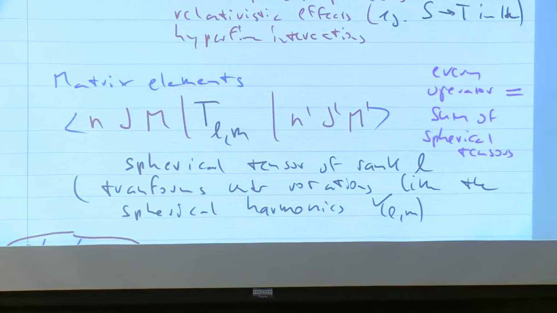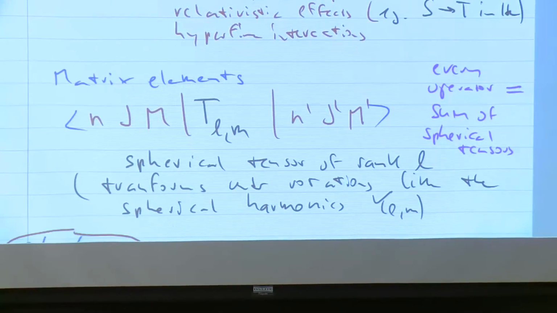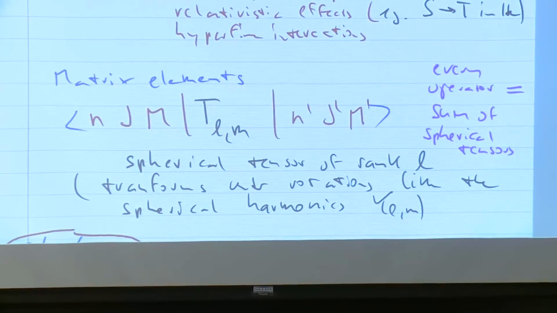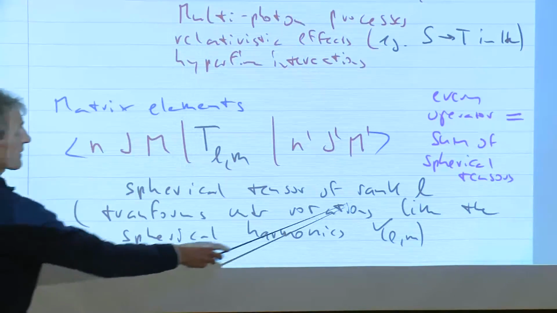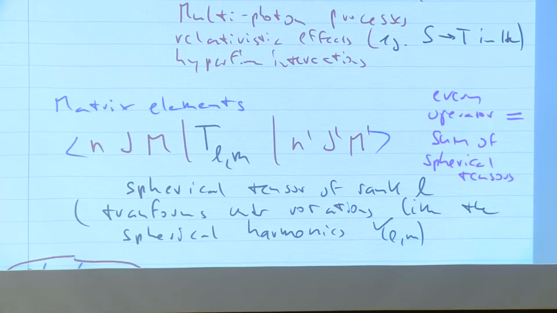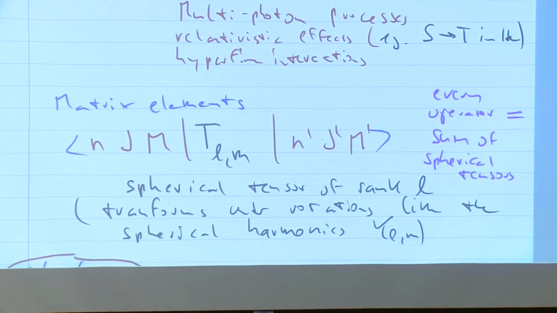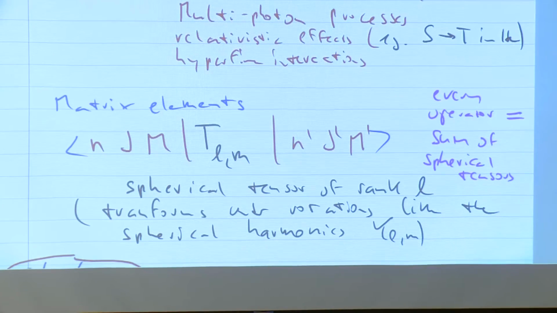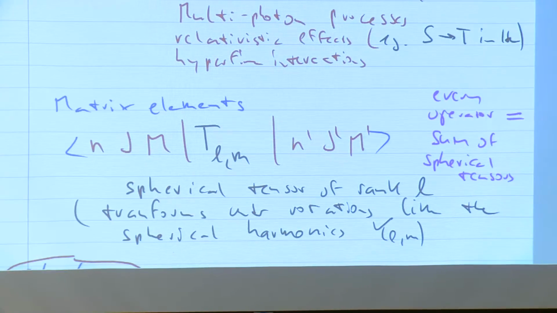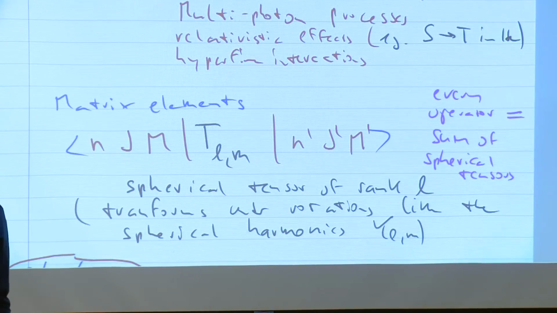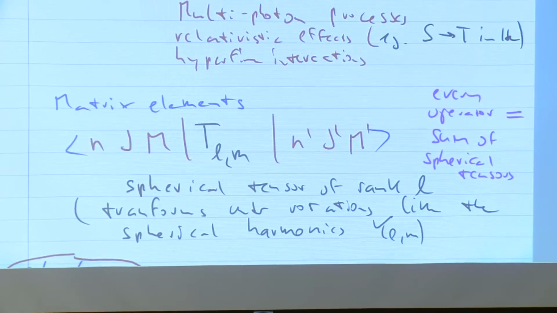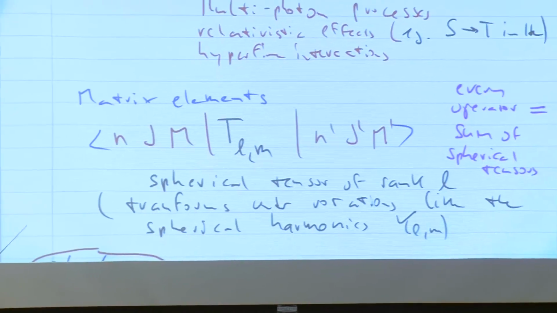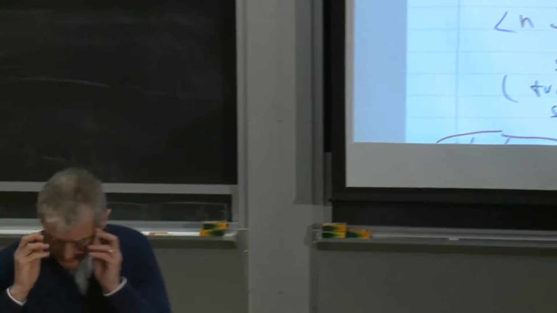The element of a spherical tensor Lm is defined by the fact that it transforms under rotation like the spherical harmonics YLM. So it is pretty much for an operator what the spherical harmonics are for wave functions. I think I could do it more formally, and Professor Schwang knows much more about it. I think these are elements of the rotational symmetry group, but I don't want to go there.